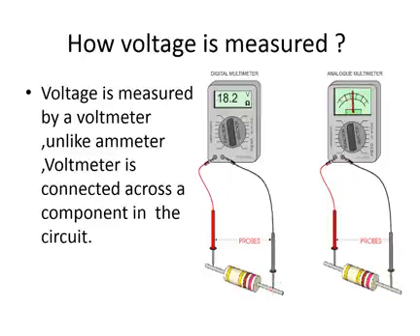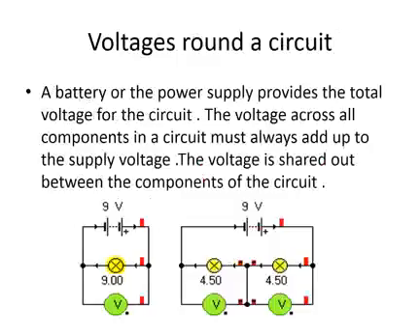So the next thing is voltages round a circuit. A battery or the power supply provides the total voltage for the circuit. The voltage across all components in a circuit must always add up to the supply voltage. The voltage is shared out between the components of the circuit.